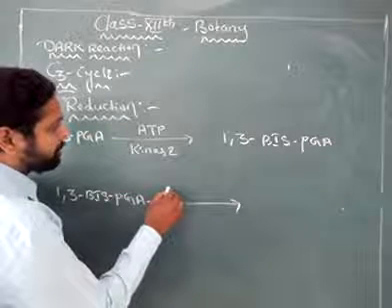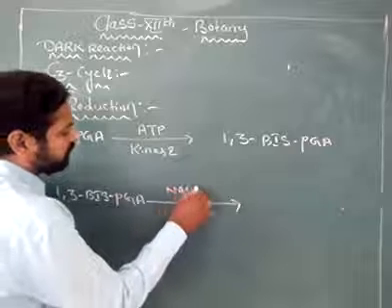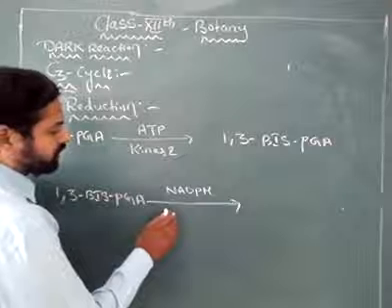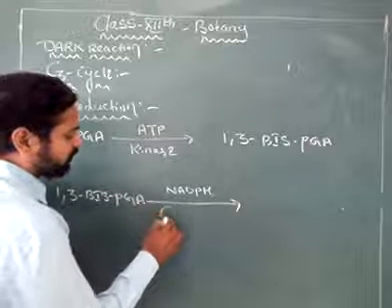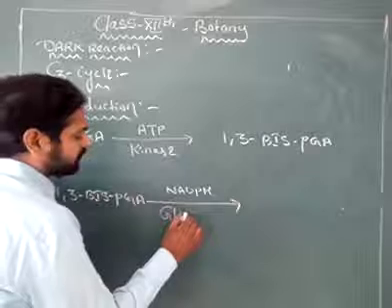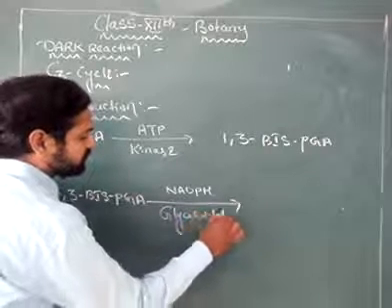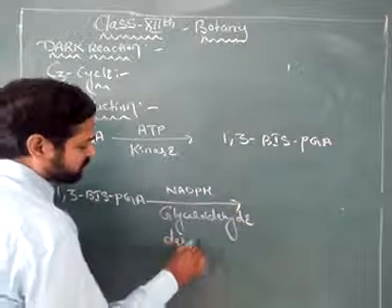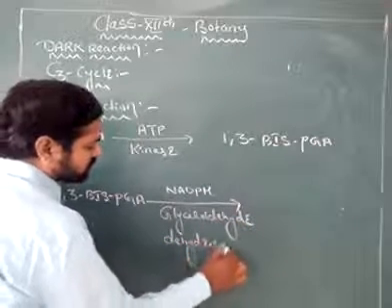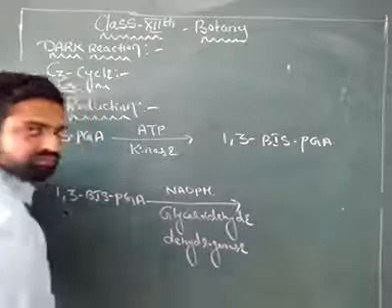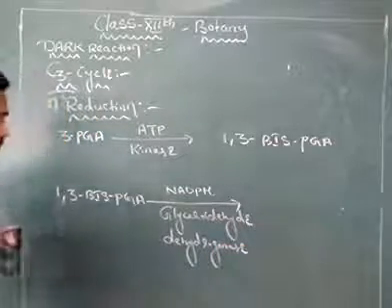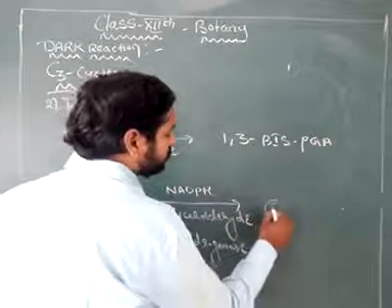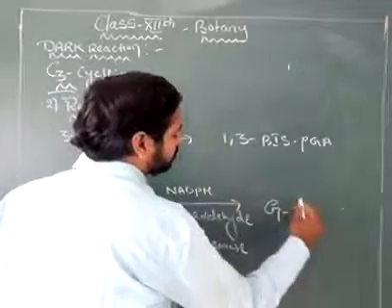Now NADPH, in the presence of the enzyme glyceraldehyde dehydrogenase, forms glyceraldehyde 3-phosphate.